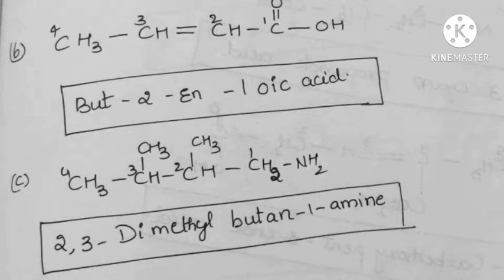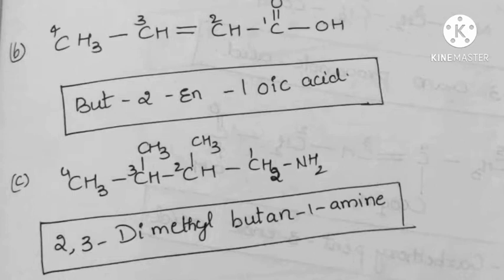The long chain carries 4 carbons, so the root word is but. Then the prefix plus root word plus suffix. In the prefix, the second carbon and third carbon carry the same substituents, so 2, 3, di, 2,3-dimethylbutanamine.